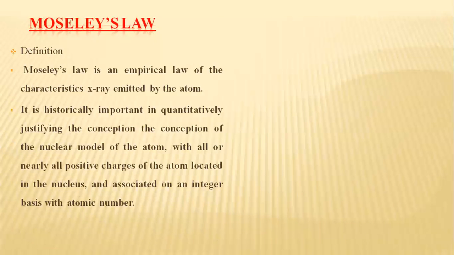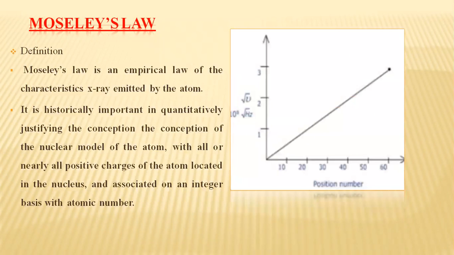So it is an empirical law, and it is of the characteristic X-ray emitted by the atom. It is true for the characteristic X-ray, and it is important in the sense that it quantitatively justifies the concept of the nuclear model of the atom, with nearly all positive charge of the atom located in the nucleus, and which is associated on an integer basis with atomic number. So this is the law.